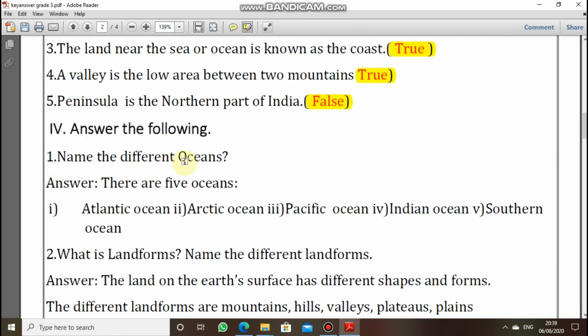First question, name the different oceans. There are 5 oceans. First one is Atlantic Ocean. Second one is Arctic Ocean. Third one is Pacific Ocean. Fourth one is Indian Ocean. And fifth one is Southern Ocean.